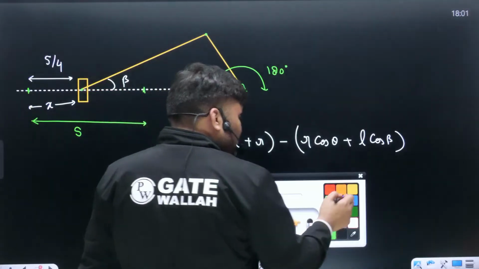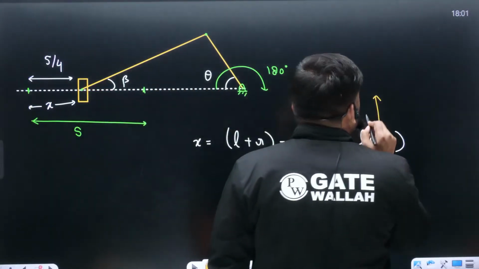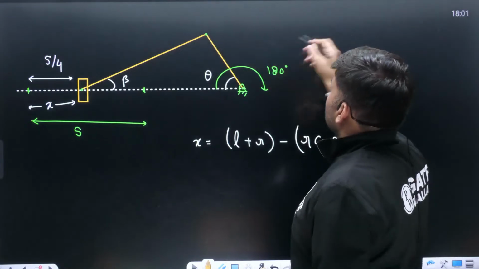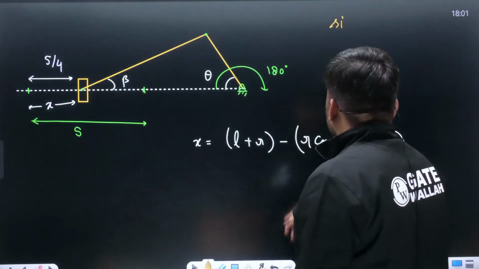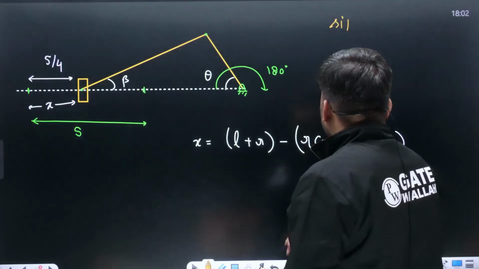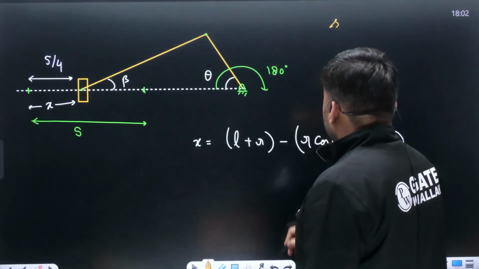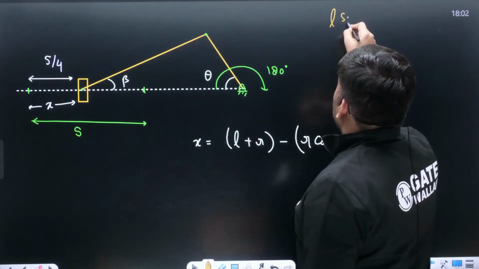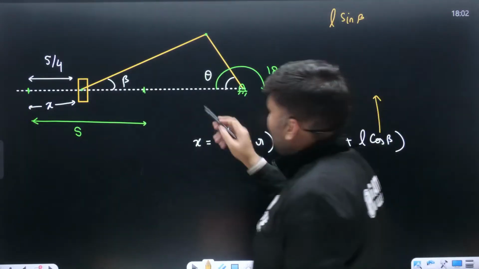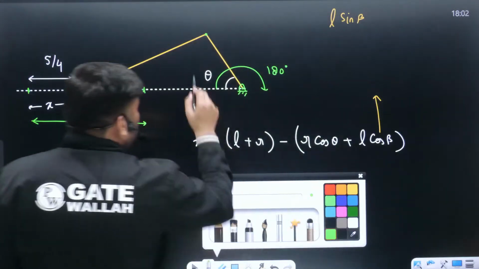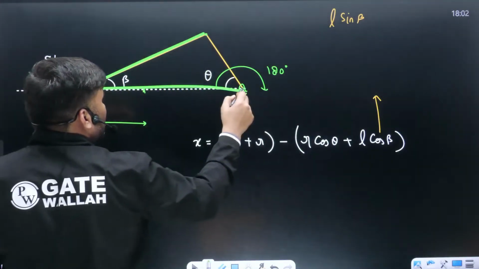अच्छा, how do we write this? Cos beta को क्या लिख सकते हैं? Sir, we can write साइन बीटा होता है. L sin beta. I hope you remember. L sin beta can be written from these two triangles. Look at this diagram.